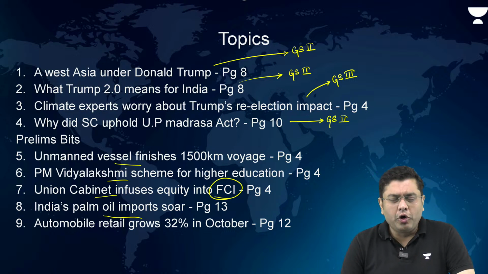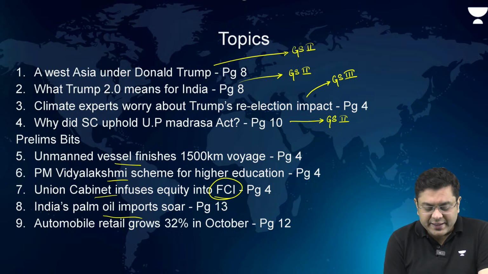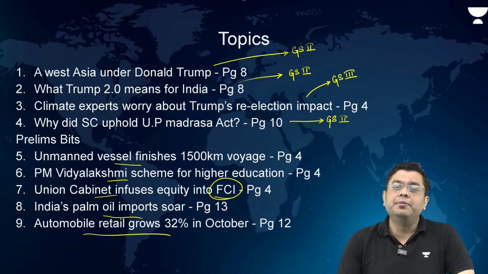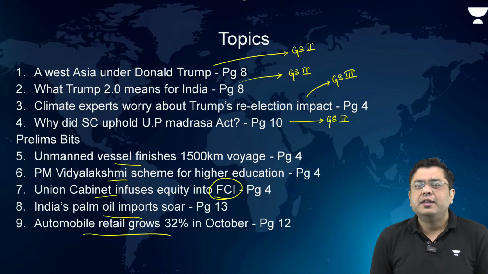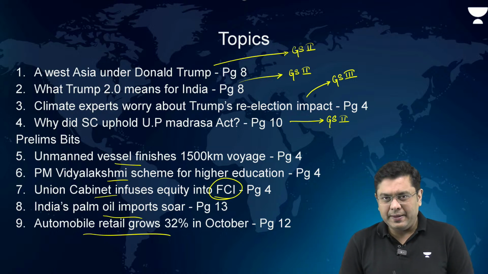But in October, India has also witnessed massive growth in the automobile sector. What are the challenges? Why has the automobile sector grown? What are the positives that we can ascribe out of it? So these are the topics that we are going to discuss in detail.